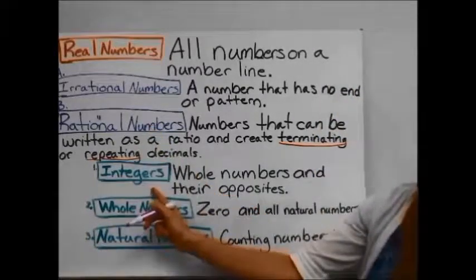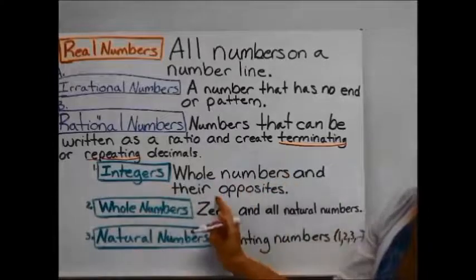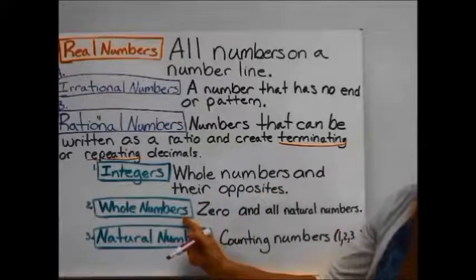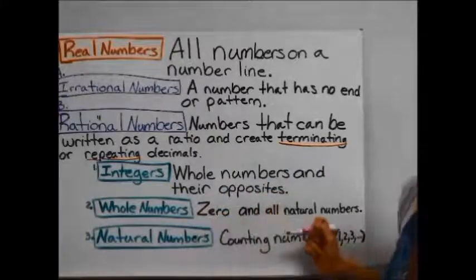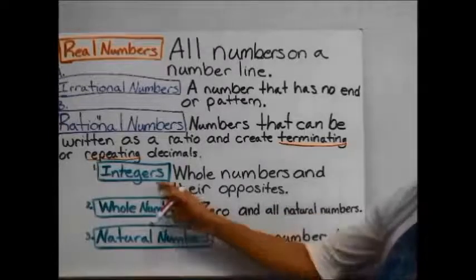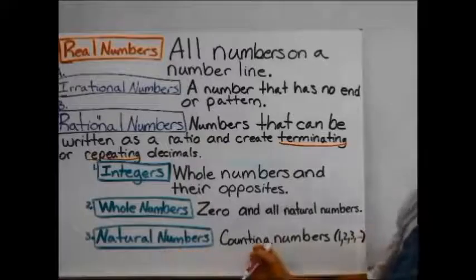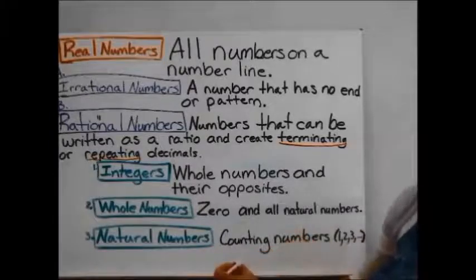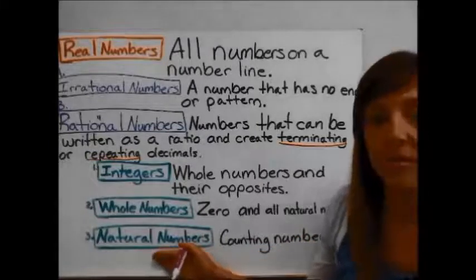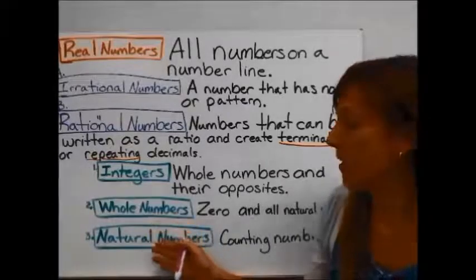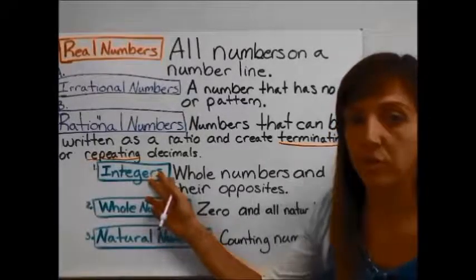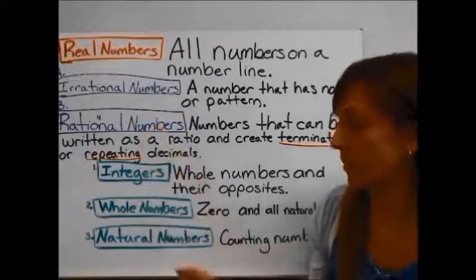In the rational number category, we have integers, which are whole numbers and their opposites. Whole numbers are 0 and all natural numbers, and this fits into the integer category. And natural numbers, counting numbers, 1, 2, and 3. And natural numbers are whole numbers. Natural numbers and whole numbers are integers, and all three are rational numbers.